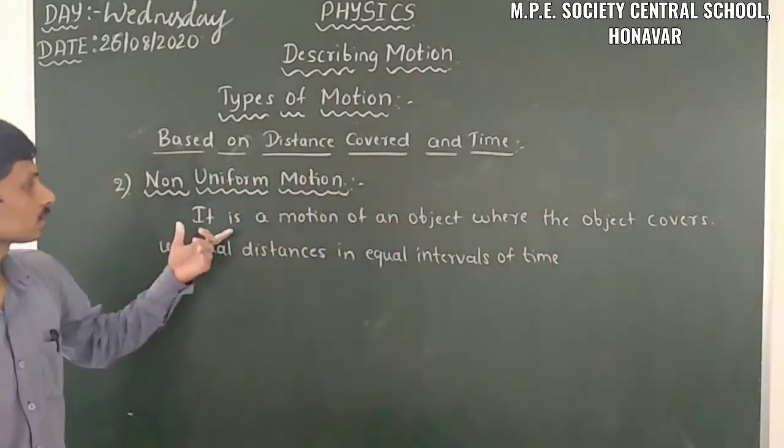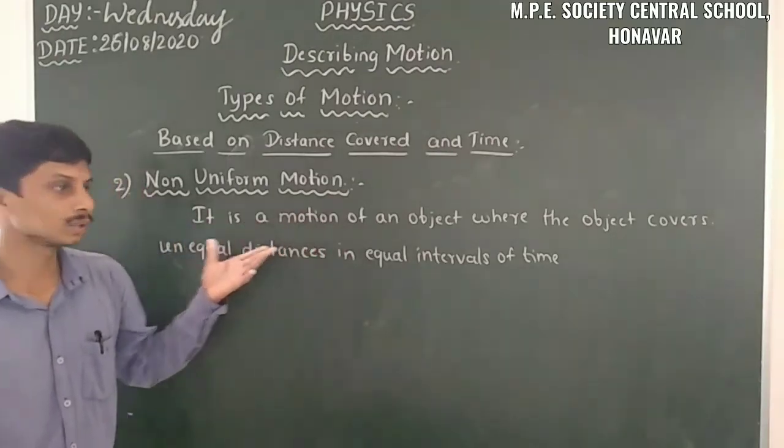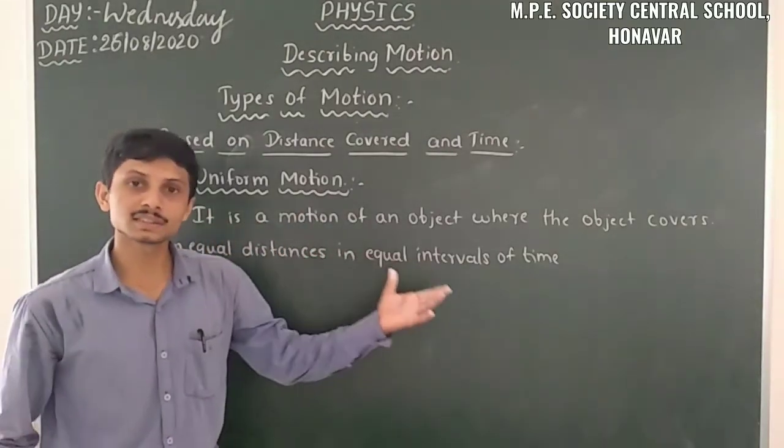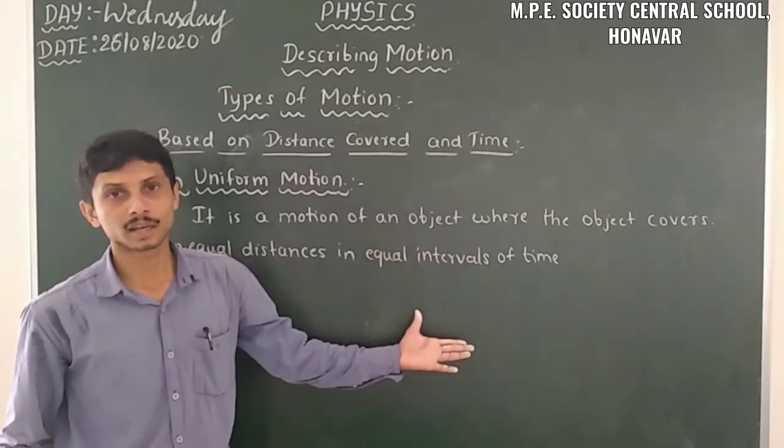So this is the example. It is a motion of an object where the object covers unequal distances in equal intervals of time here.